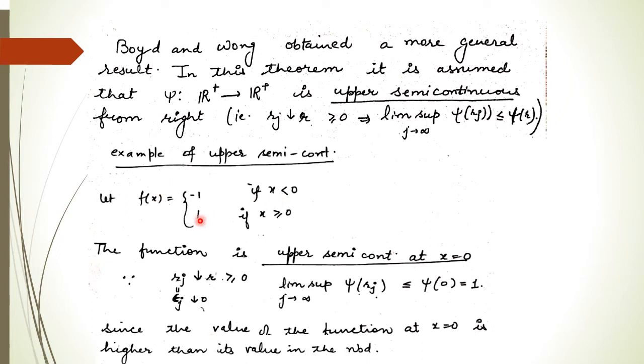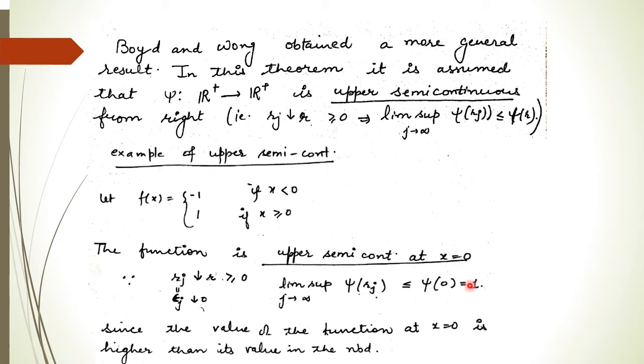So for example, if we consider a function f(x) which is -1 whenever x is negative and it is 1 whenever x is greater than equal to 0, then this function is upper semi-continuous at x equal to 0, because what will be the value of this function, or you can say f, at 0? This is 1, right? Here this psi function is nothing but f.